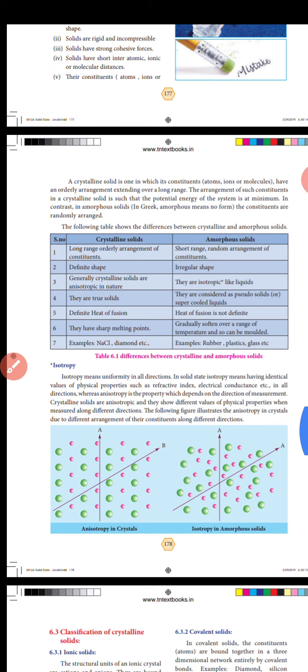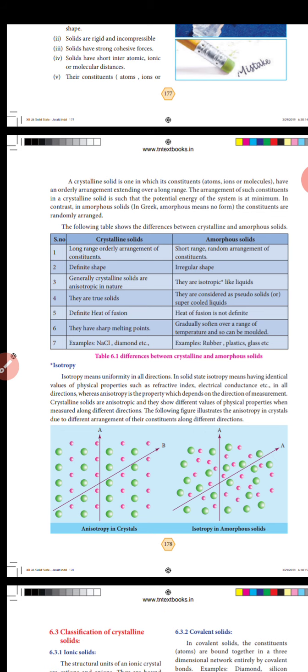Okay, the difference between crystalline solids and amorphous solids. A crystalline solid is one whose constituents, atoms, ions or molecules, have an orderly arrangement extending over a long range. The arrangement of such constituents in a crystalline solid is such that the potential energy of the crystal system is at a minimum. In contrast, in amorphous solids, Greek amorphous meaning no form, the constituents are randomly arranged.